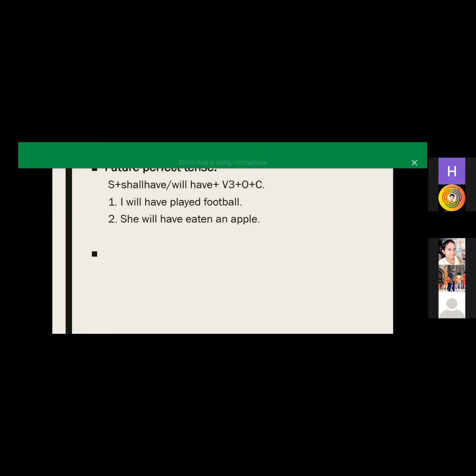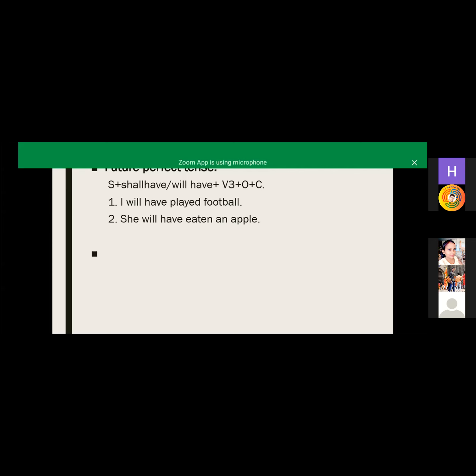So here is our third type of future tense, that is future perfect tense. The sentence form is subject plus shall have or will have plus V3 form of the verb plus object plus complement. Here is the same example, that is I will have played football.